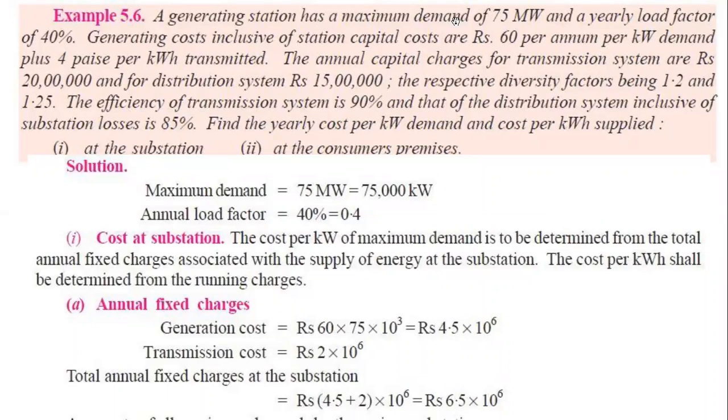So we said that a generating station, probably this will give you the idea of the system from the generating station to the consumers, all station levels. The electricity generation starts from the generating plant. From there, that electricity travels by the transmission line and goes to the substation. The substation is that part in between the generation and the distribution. The substation is established for changing the voltage level of the power.